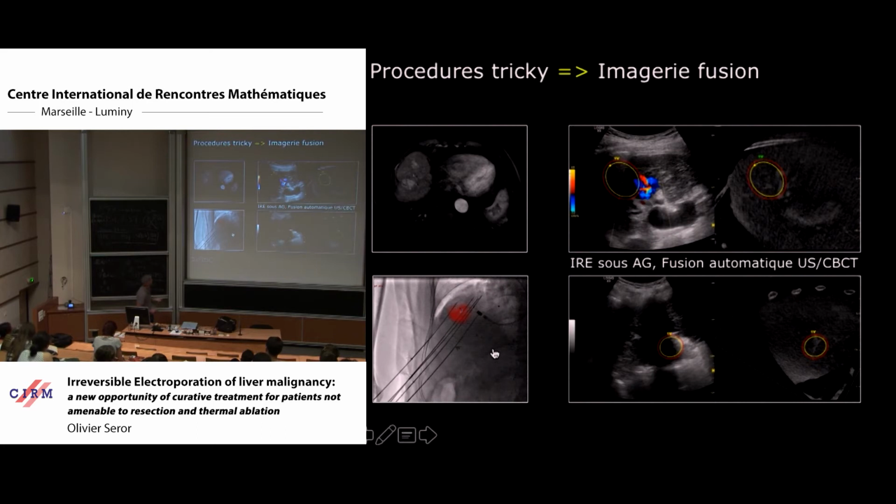So we use, for example, a fluoroscopic view with X-ray, but you can see here that we are able to display the tumor